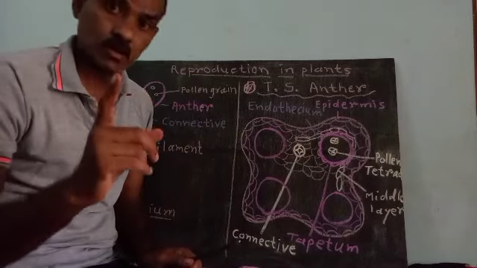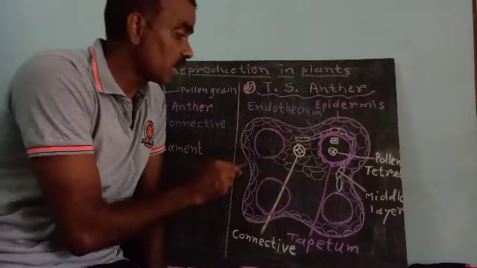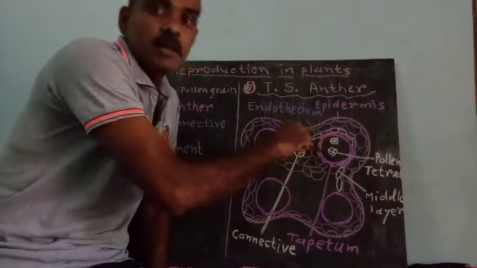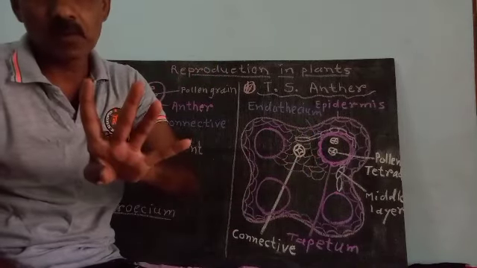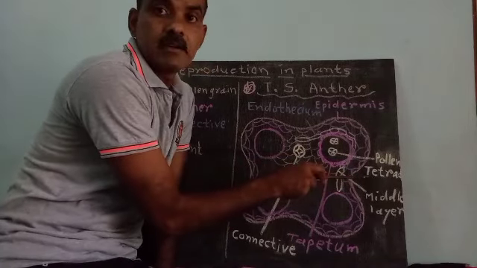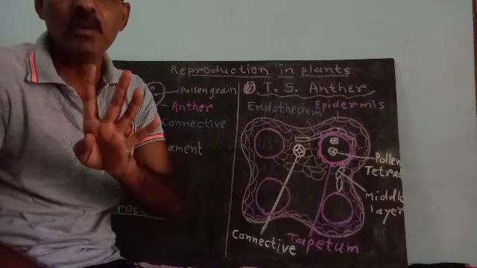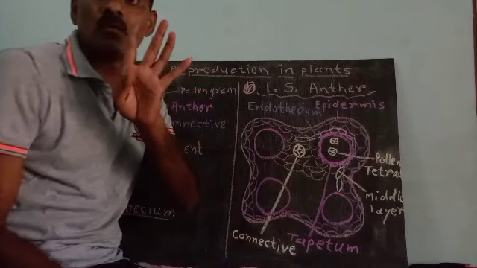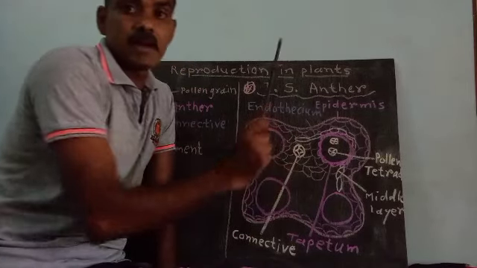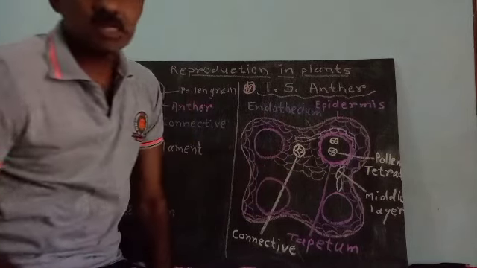Here the pollen grains produced are present in groups of 4. Listen again: 4 pollen sacs are present, and within them pollen grains are produced, and the pollen grains in a group of 4 are called a pollen tetrad. Tetra means 4. The pollen grains in a group of 4 are called a pollen tetrad, and they are formed by meiosis.